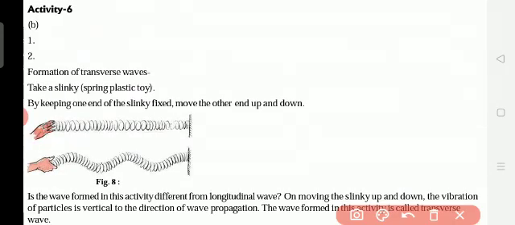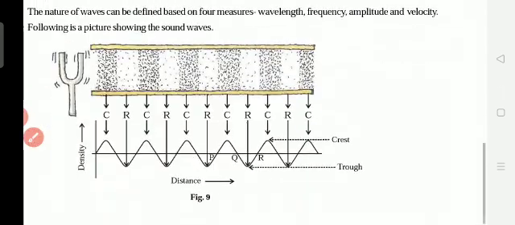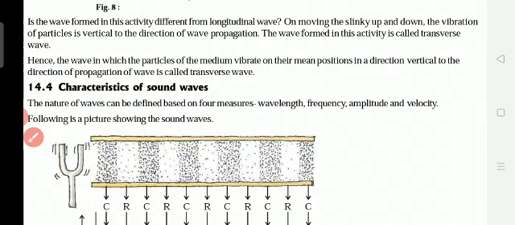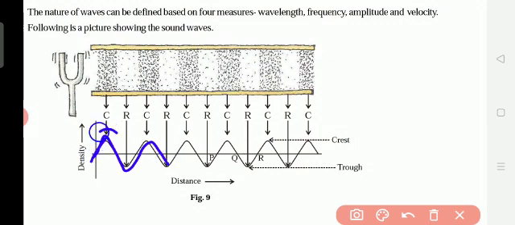And transverse waves means these waves are vertical to the direction of the wave. Vertical means what? The straight line. So it is vertical to the direction of the sound. It is the transverse wave. Okay, so here when you see the characteristics of sound waves, the sound goes up and down like a wave. When it goes up, this point is called a compression, and when it is coming down it is called a rarefaction.